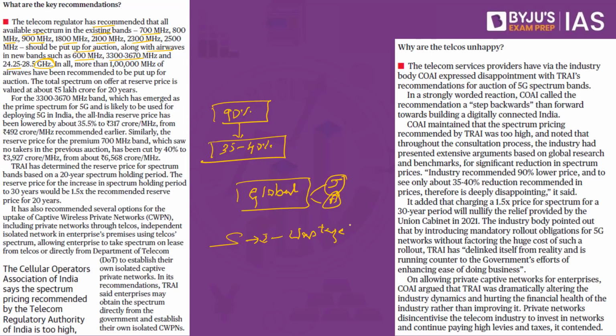What if this auction price is not cut down? In this particular case, what would happen? You would have two options. One, because you have the private players like Jio, Airtel, Vodafone, what would they do? They would have made a huge amount of investment. Since they have made the investment, how can they make the profits? One is by raising the tariffs, the other is by increasing the number of people in that particular organization, that is increasing the customer base.